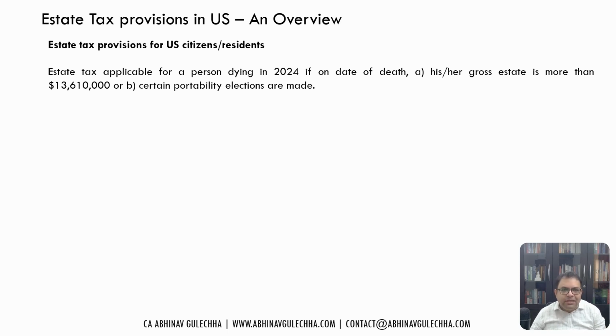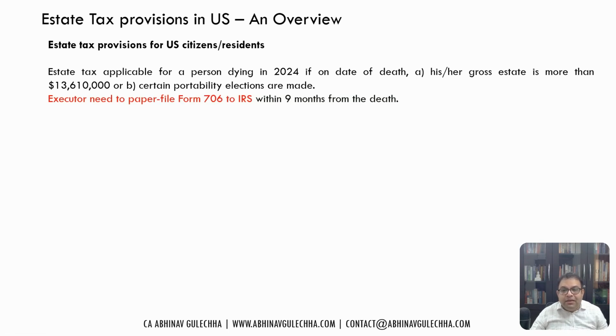But basically, you have to file an estate tax return only if the value of the estate crosses 13.61 million, which is a very big amount. So generally, there's very little chance of estate tax liability arising.